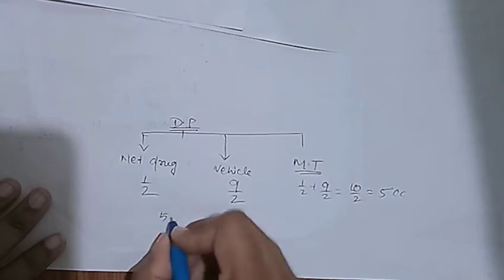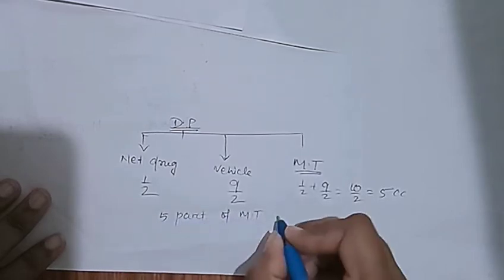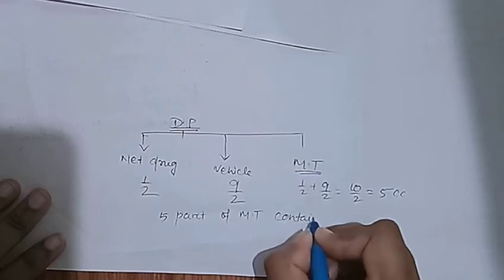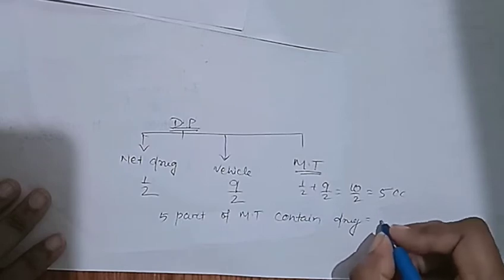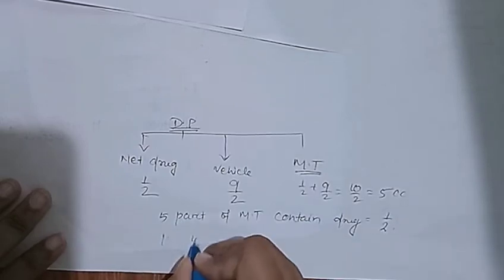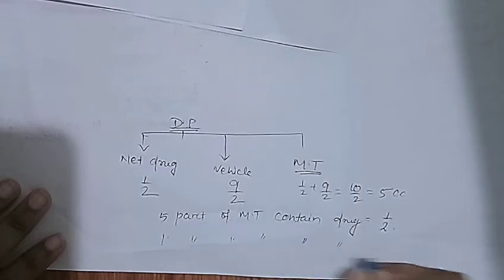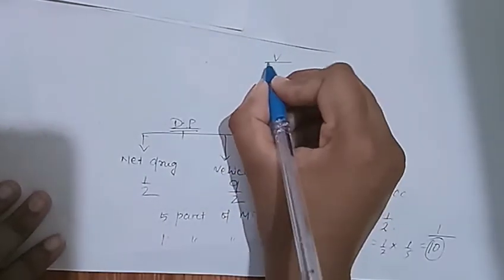So 5 part of mother tincture contain drug equal to what? 1/2. So 1 part contain 1/2 into 1/5, that is 1/10.